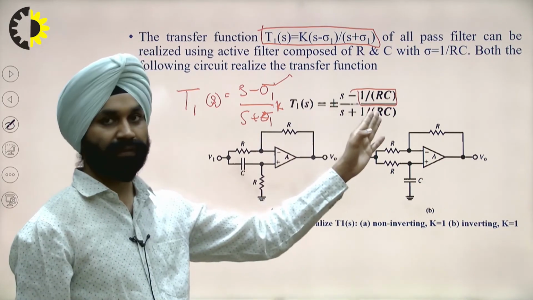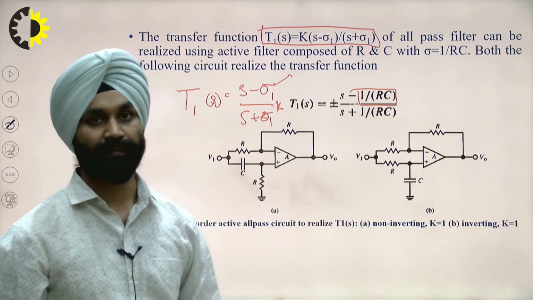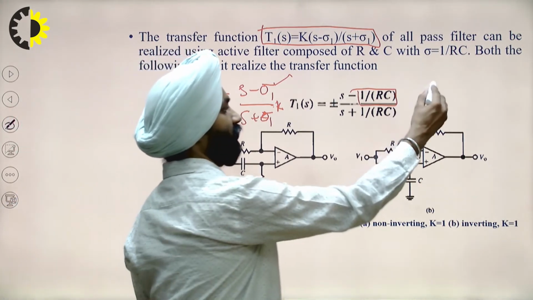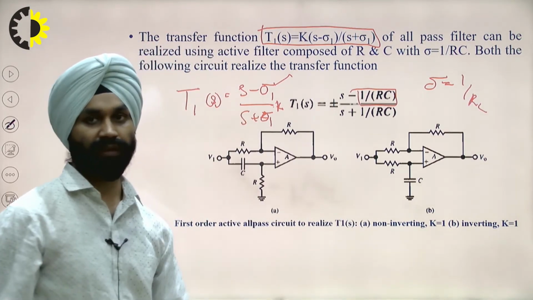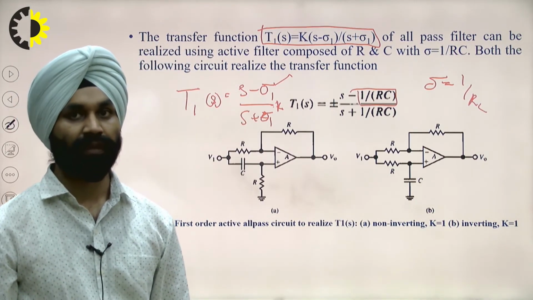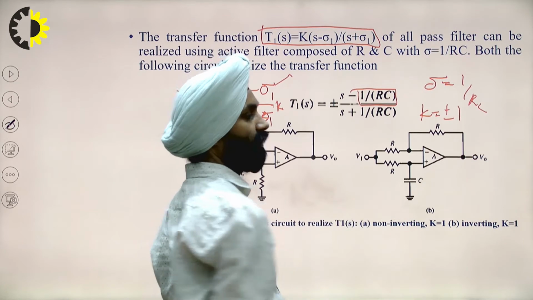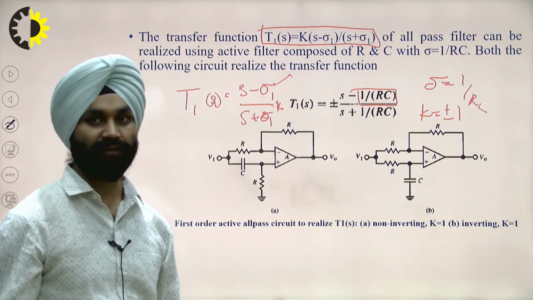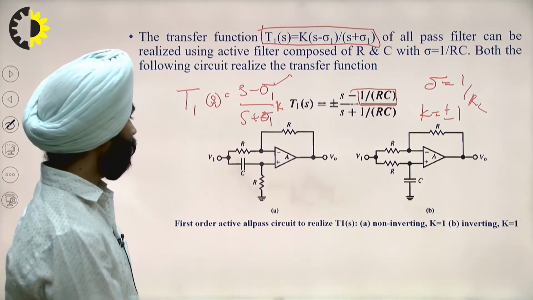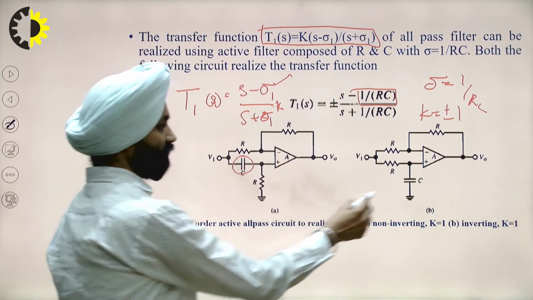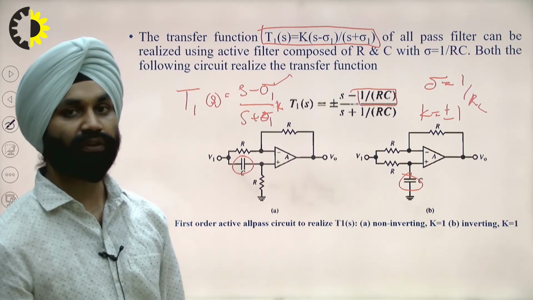So we can say that psi is equal to 1 by RC for these two cases, and K will be equal to plus or minus 1 depending upon whether we are using the inverting case or the non-inverting case. In the two cases the capacitor value changes, and all values of R are taken equal.